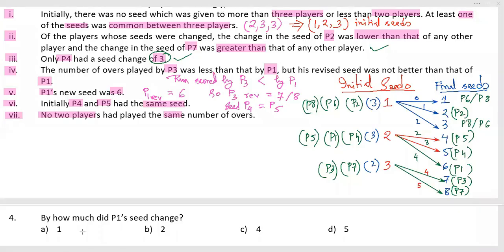Now question 4, that I need to find out. In question 4, by how much did P1 seed change? P1 seed change should be 4 because it is happening from 2 to 6. So it should be 4. That is option C. This would be the answer. Once we have made this entire change of seeds, we can solve this problem.